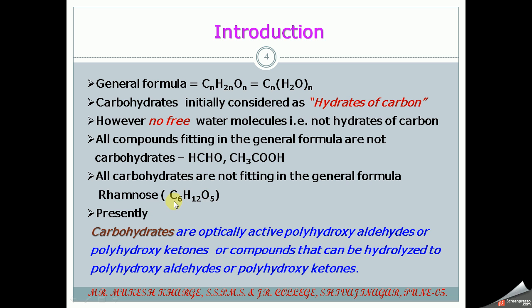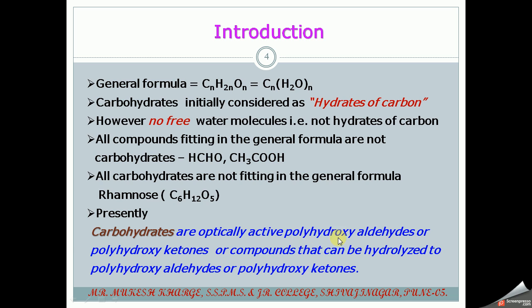which is given above. For example, rhamnose contains 6 carbon, 12 hydrogen, but only 5 oxygen. So it does not follow this formula, but still it is a carbohydrate. And there are some compounds such as formaldehyde and acetic acid that follow this formula but are not carbohydrates. So nowadays carbohydrates are optically active, means those compounds which can rotate the plane of plane polarized light either clockwise or anti-clockwise. So carbohydrates are also optically active in nature.